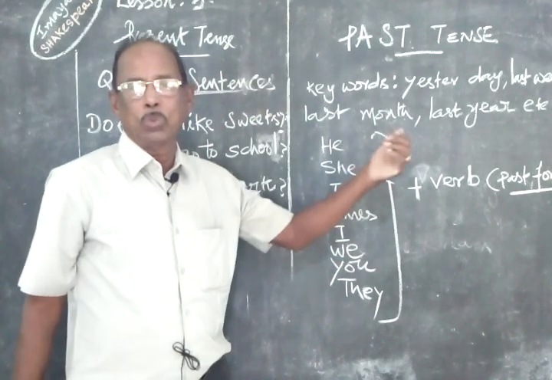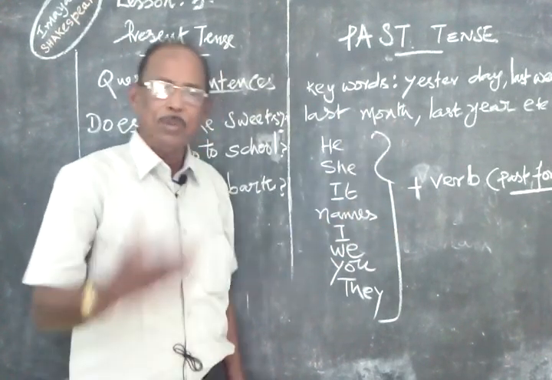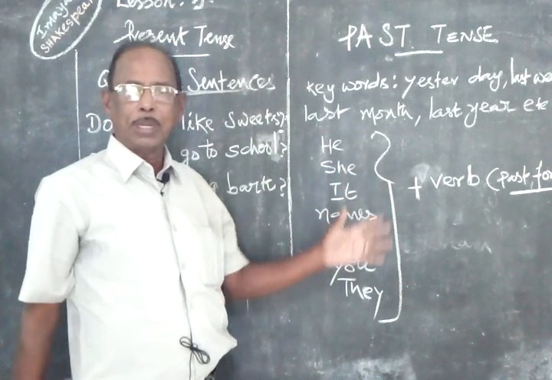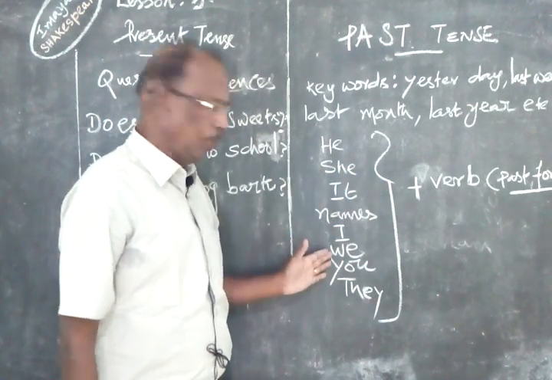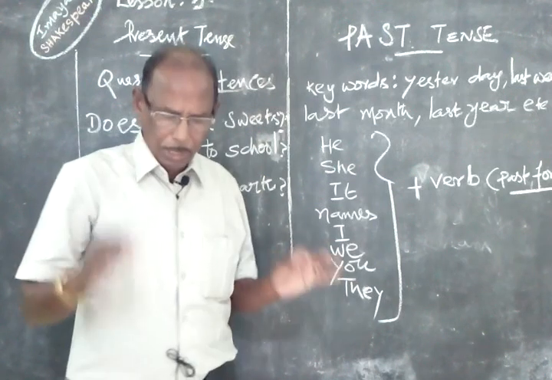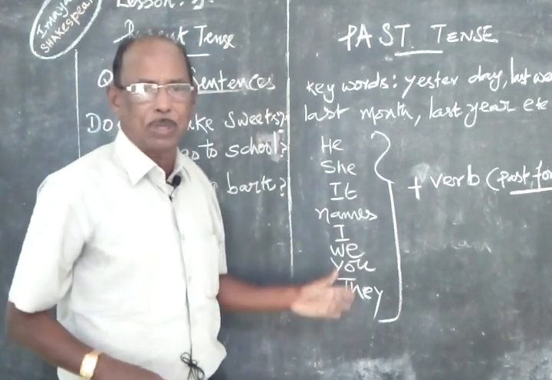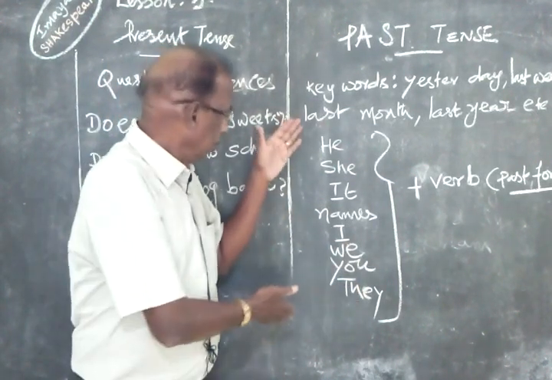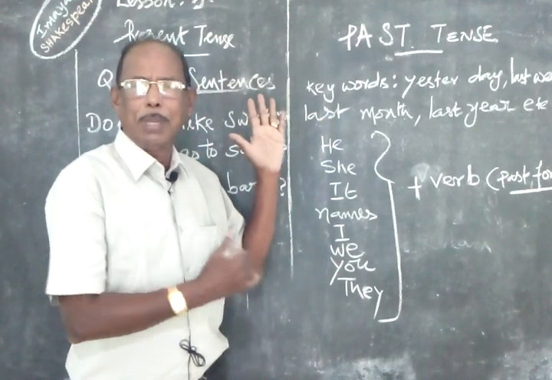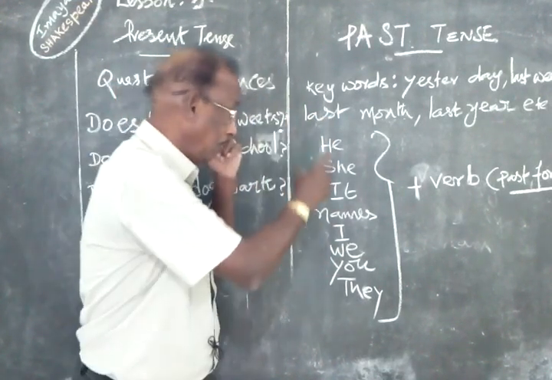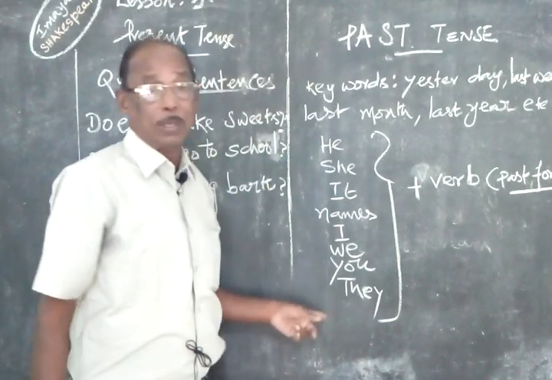He went to market, she went to market, I went to market, we went to market, they went to market. I spoke, he, she spoke, we spoke, they spoke. Only the past form for all these subjects. I already told you, these are the only subjects in English language. You can make all kinds of sentences with the help of these subjects.